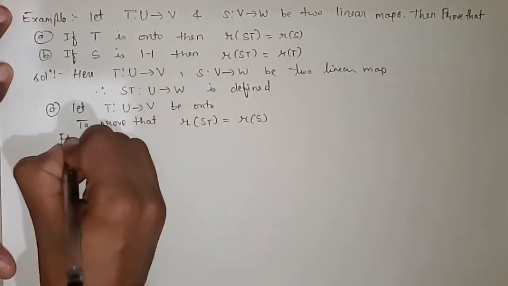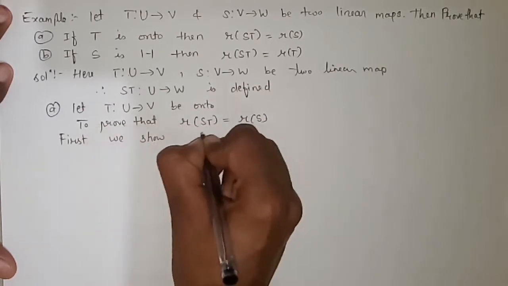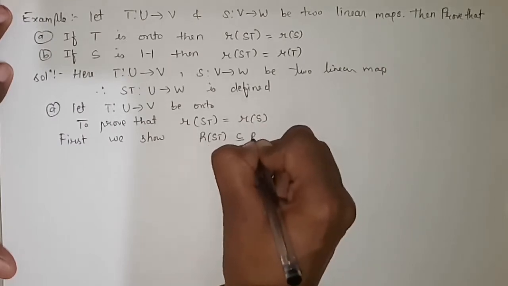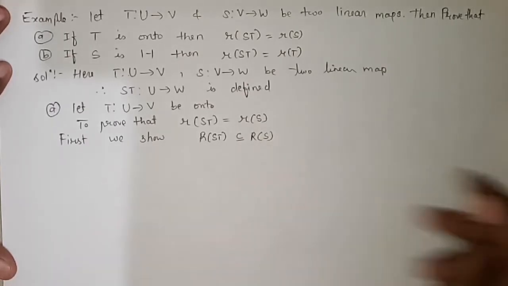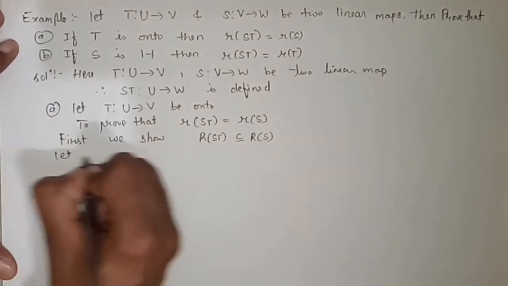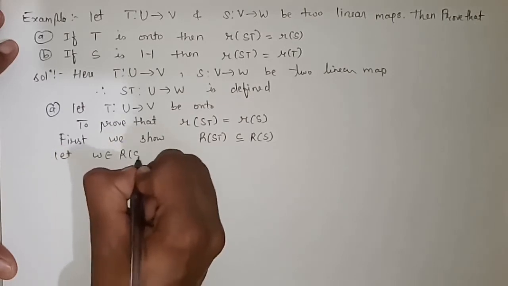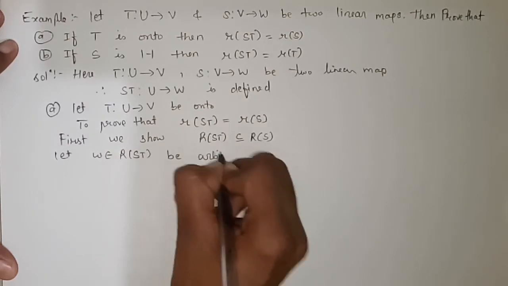So first we show range of ST is a subset of range of S, because if the ranges are equal, then we can say that the rank is also equal. So range of ST is a subset of range of S. Let W be any element of range of ST, and we have chosen this W as arbitrary.